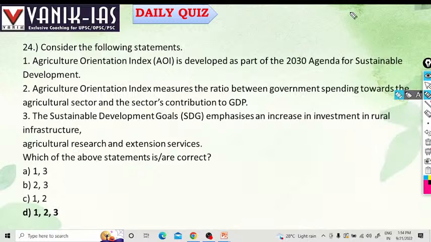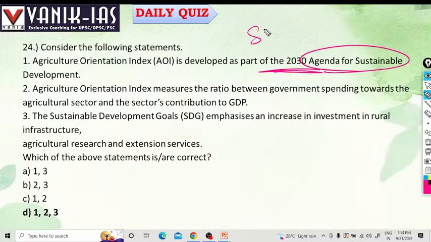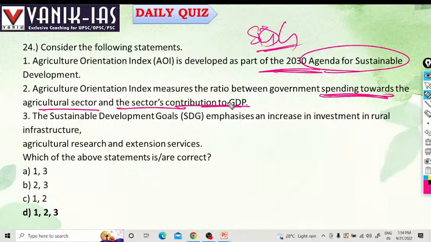Agriculture Orientation Index. The Agriculture Orientation Index was developed as a part of the 2030 Agenda for Sustainable Development (SDG) goals. It measures the ratio between government spending towards the agriculture sector and the sector's contribution to GDP. The Sustainable Development Goals emphasize an increase in investment in rural infrastructure.